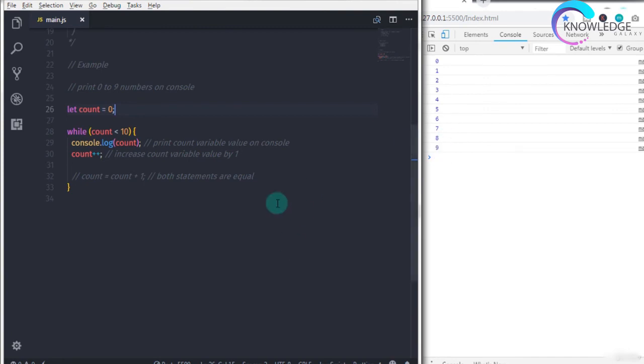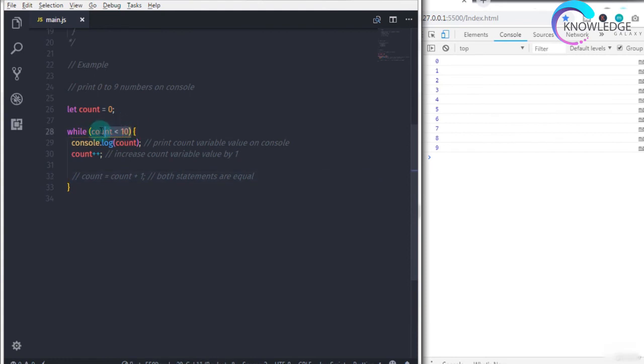But how did this happen? The expression will first check whether count is less than 10. If it is true, then we print the count value on the console. So JavaScript prints 0 on the console because 0 is less than 10. Then the next statement will increase the value of the count variable by 1, and now the loop goes to the top again.